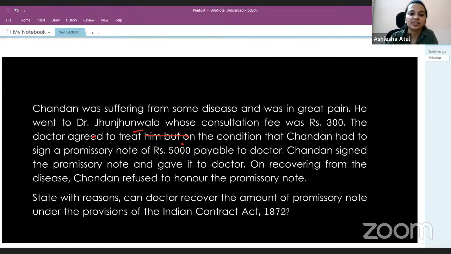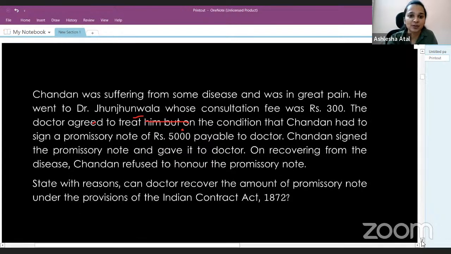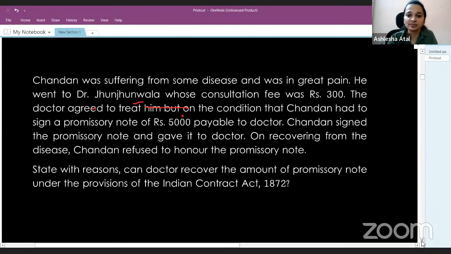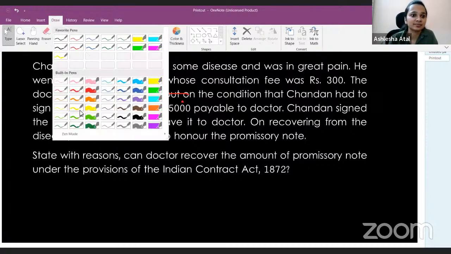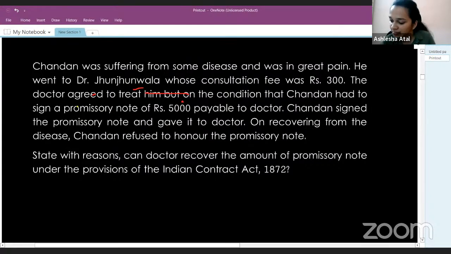Do you think the doctor will be able to recover the amount on the promissory note, 5,000 rupees, from Chandan? Yes, no. So the doctor can definitely not recover the amount.